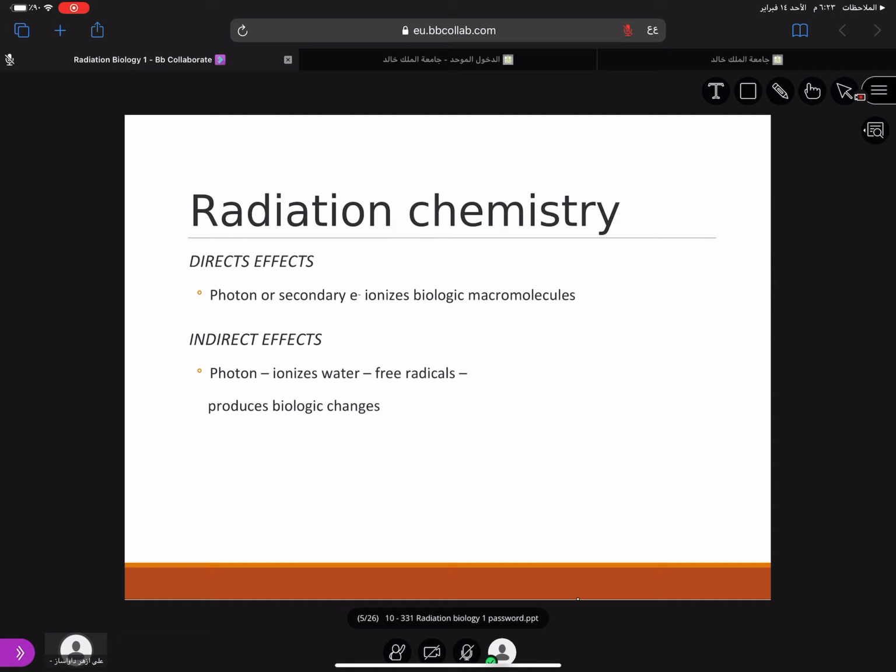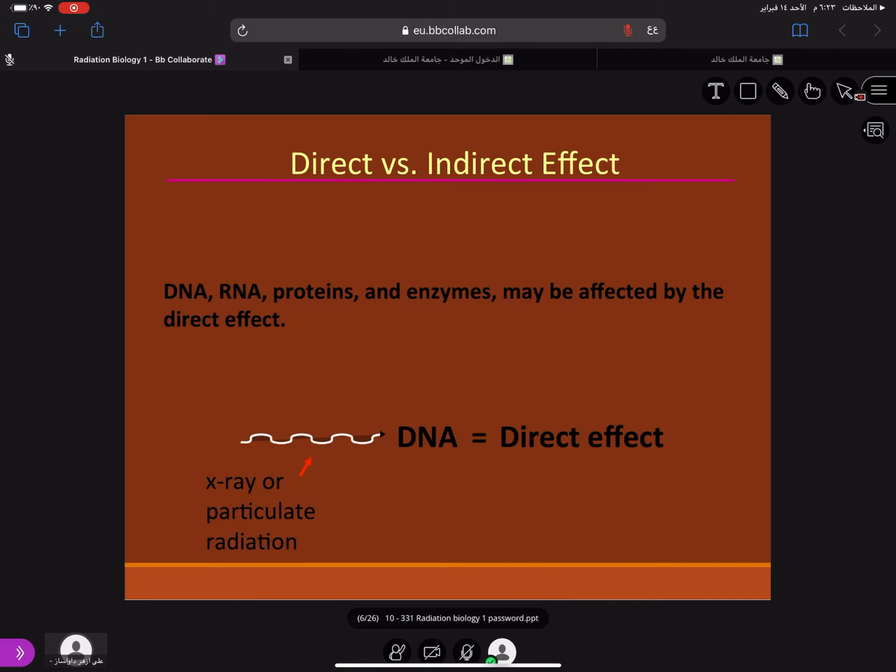Very important topic, a point that you have to remember. Here the DNA or the RNA or proteins and enzymes may be affected by the direct effect. Note which glands are mainly our concern, because they are close to the oral cavity: the thyroid and parathyroid glands.